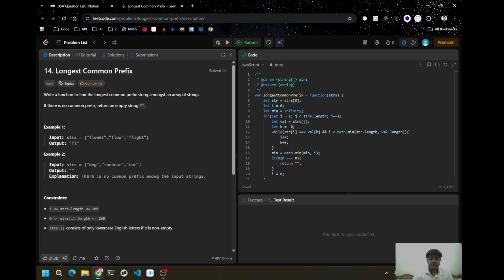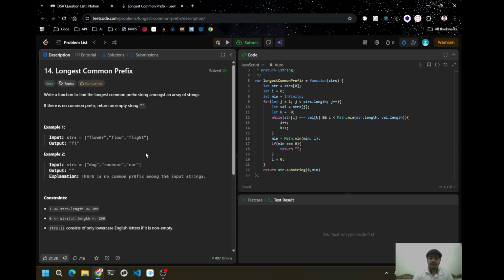Starting from FLOW, they are similar till W, FLOW. Till this point all are similar, but the last string matches only till FL. So the output comes as FL.